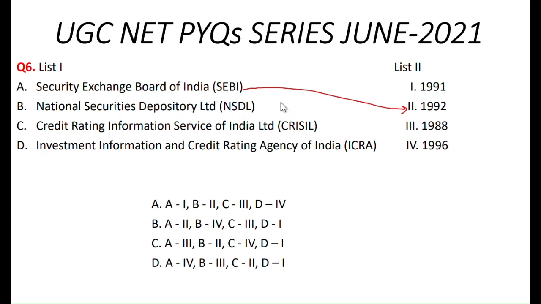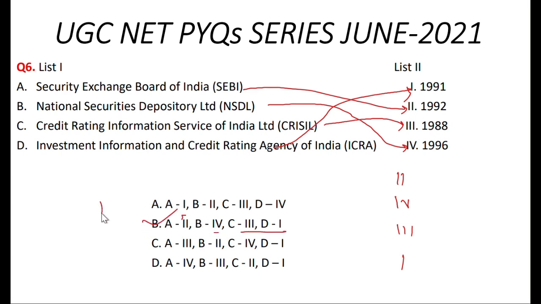NSDL, National Securities Depository Limited, was established in 1996. Credit Rating Information Services of India, known as CRISIL, was established in 1988. And Investment Information and Credit Rating Agency in 1991. Hence the answer is 2 4 3 1. Option B is the correct answer.